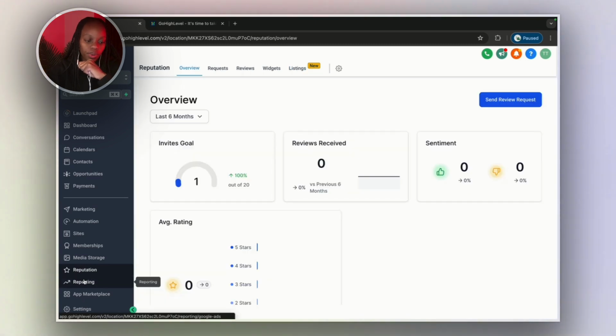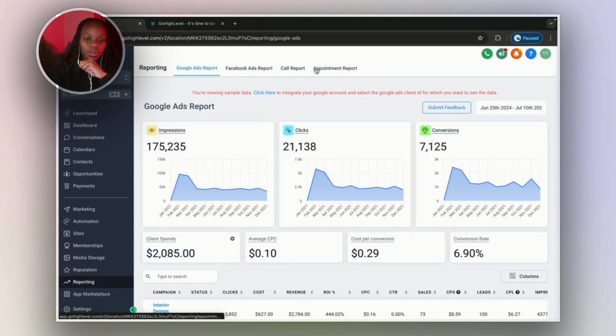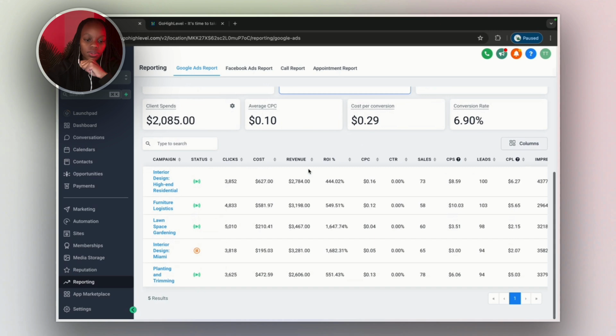Now let's go to reporting. This is where you'll be seeing all the reports from your Google Ads, Facebook Ads, call report, appointment report. You will see all those numbers in here.